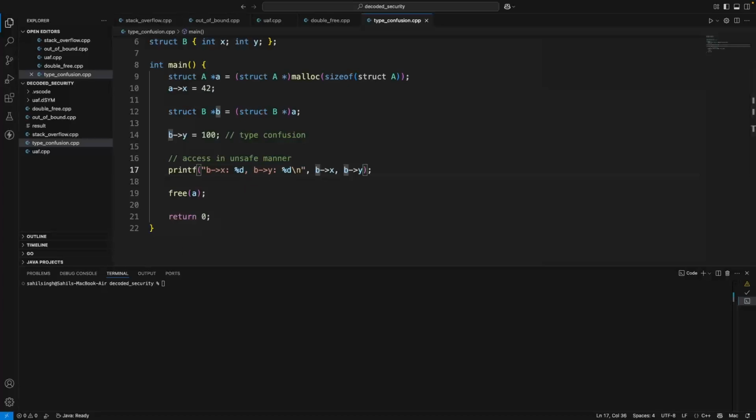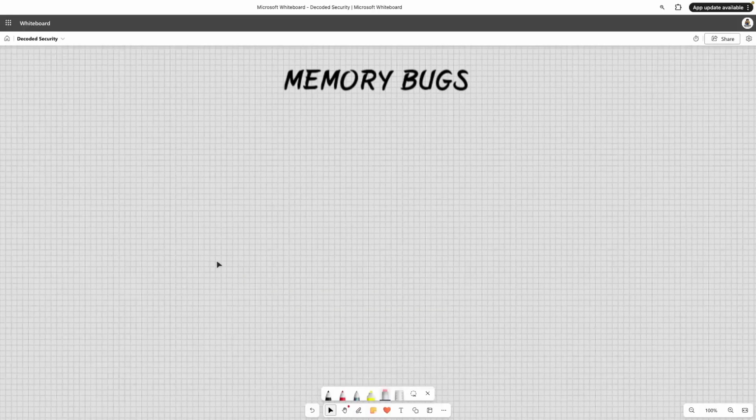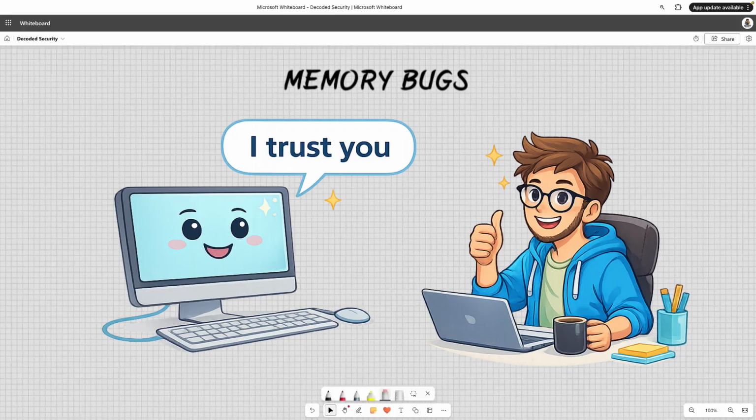And the important question is, why do these bugs keep coming back? All these bugs share one thing. The system trusts the programmer. Memory doesn't enforce bounds, lifetime, or type. So the same mistake repeats in different forms.